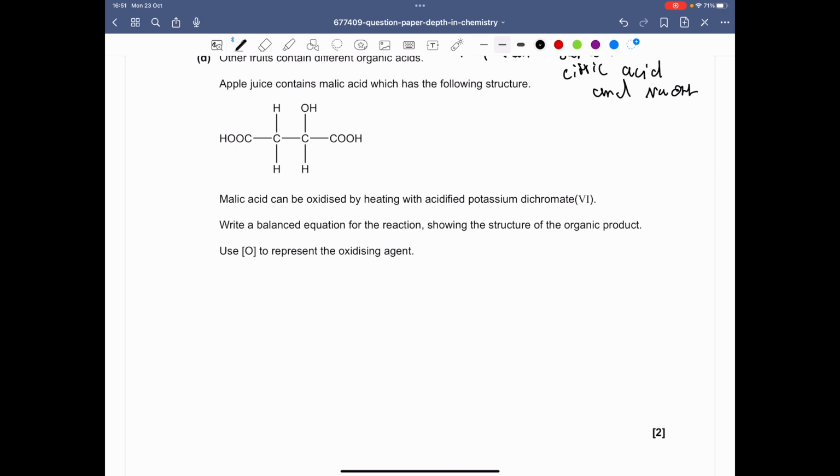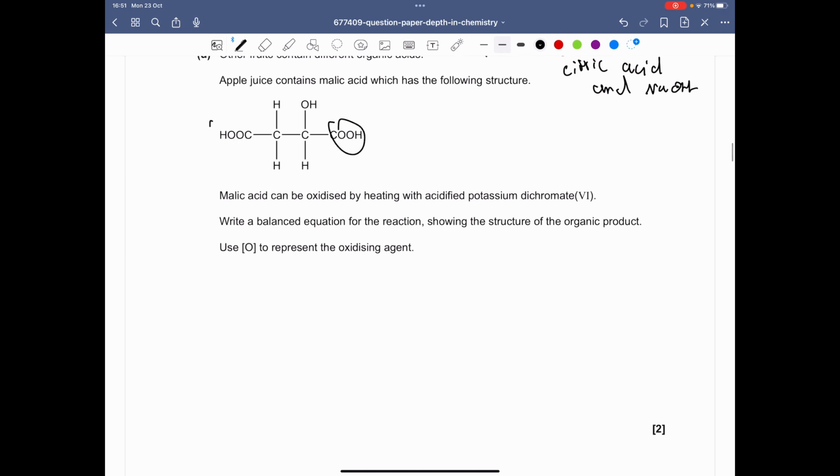Right, so since we're oxidizing this, we know that nothing will happen to the carboxyl groups. And what we notice is this is an alcohol, and this is a secondary alcohol because this carbon is connected to 2 other carbons, which makes it secondary.